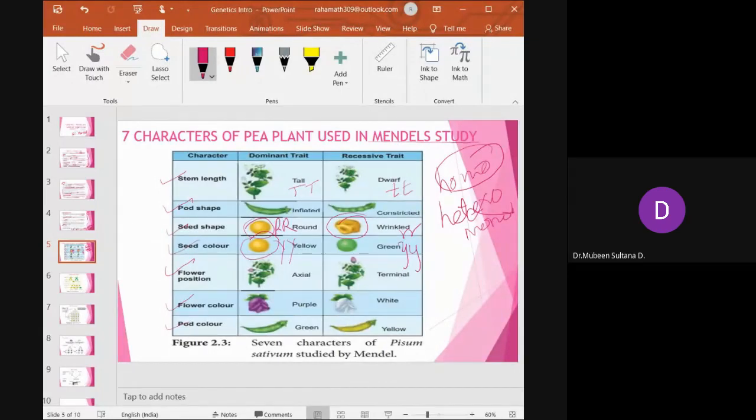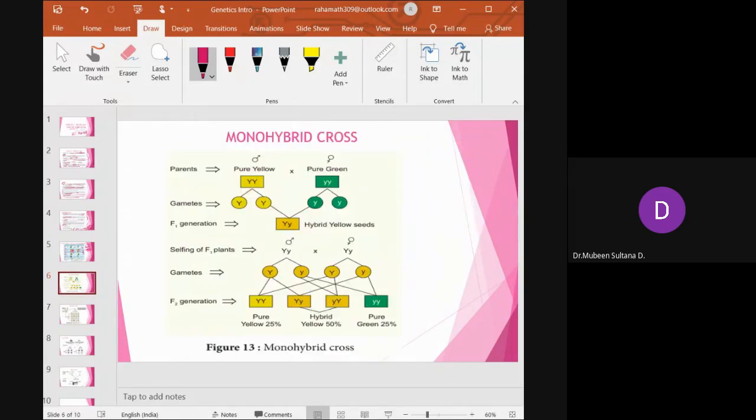Based on this, we'll go to the next part of the class today, which is the monohybrid cross. When we talk about monohybrid cross, how many characteristics have we taken into account? Only 1 characteristic, right? In the parent generation, you're taking a pure yellow, which is homozygous dominant, and a pure green, which is homozygous recessive.